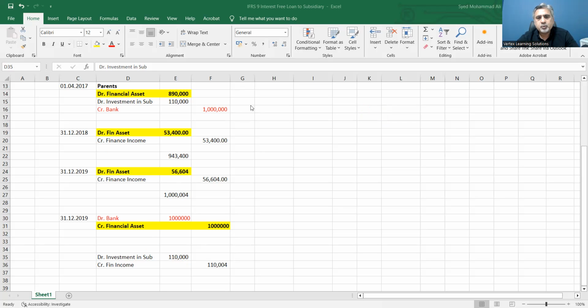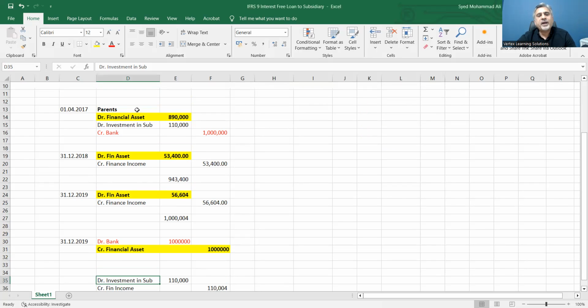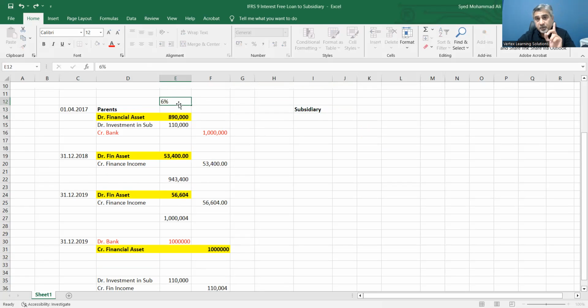If I come back to, we were actually required to prepare the parent's books, but just for the sake of clarity, we also assume the subsidiary's books. Now, the discount rate which we are using here is 6%. It is possible in reality that the subsidiary might have a different discount rate, and most probably it would. But just for the sake of simplicity, I'm going to use the same discount rate, 6%.